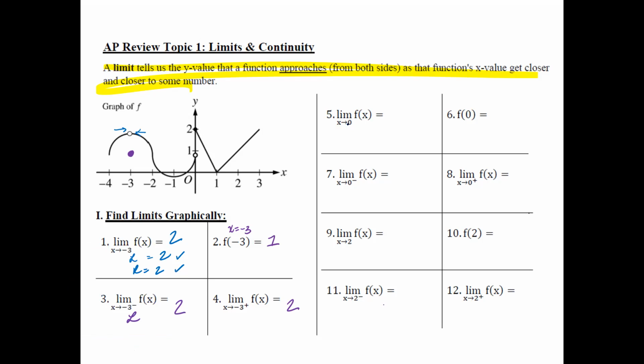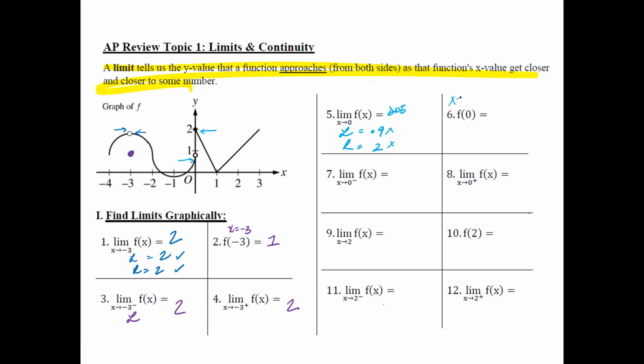Question number 5, what is your function as x approaches 0? You can start from the left and then from the right. From the left, it looks like it is at 1, or maybe a little bit below 1, like 0.9 or something. Then as it approaches from the right side, it is at 2. Given the fact that these two are not consistent, your answer does not exist.